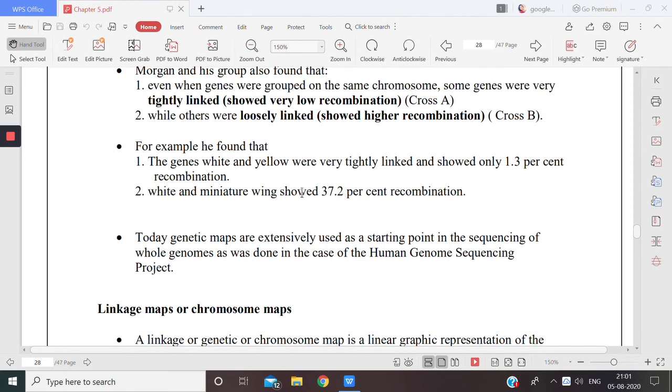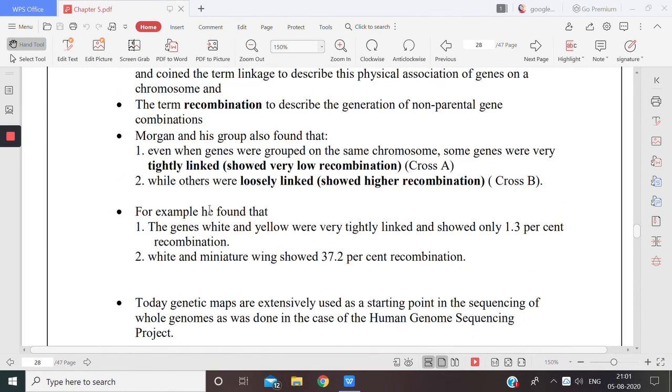So crossing over could have occurred here. Today genetic maps are extensively used as a starting point in the sequencing of whole genomes, as was done in the human genome sequencing projects. So this was about Morgan and his experiment, linkage and recombination.